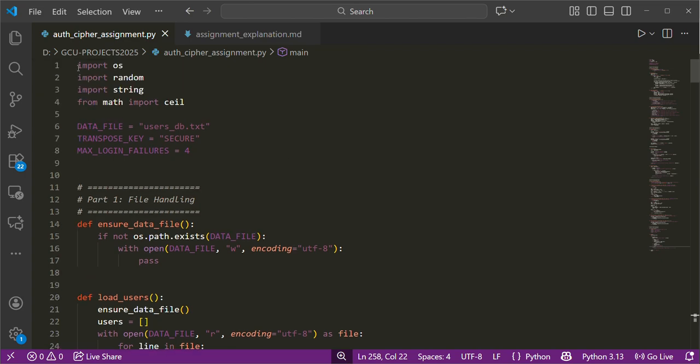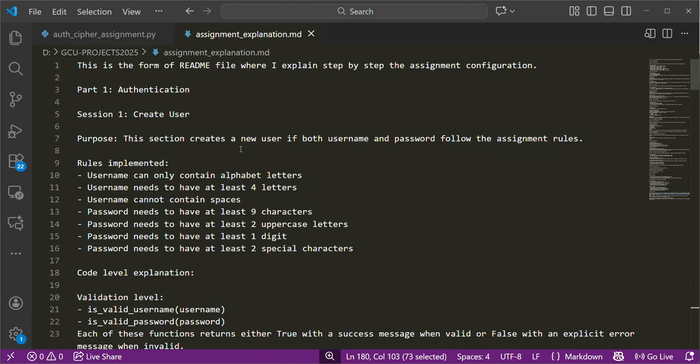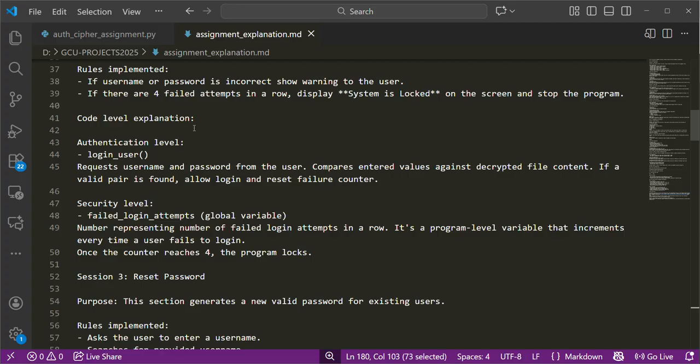You can see I imported the necessary libraries to make sure the code executes successfully. I'm also going to attach an explanation sheet, which I named a README file, where I explain each implementation in the code step by step.